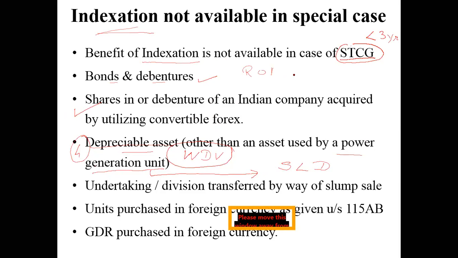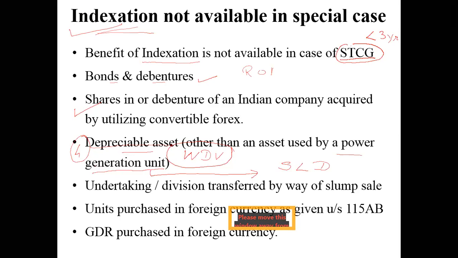I repeat, depreciable assets are not eligible to claim indexation value. The reason being, every year you arrive at the new value of the asset in the form of a written down value. The only exception for this is power generation plants. Power generation plants are eligible to claim the benefit of indexation because they generally follow a straight line method of depreciation. So any company who follows a straight line method of depreciation, all those companies indirectly become eligible to claim the benefit of indexation.